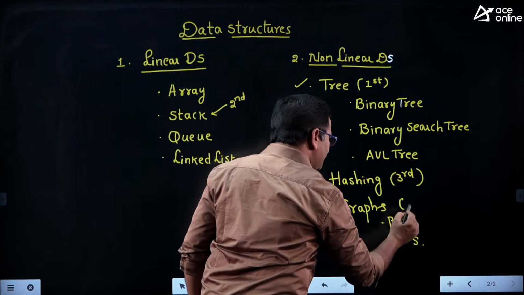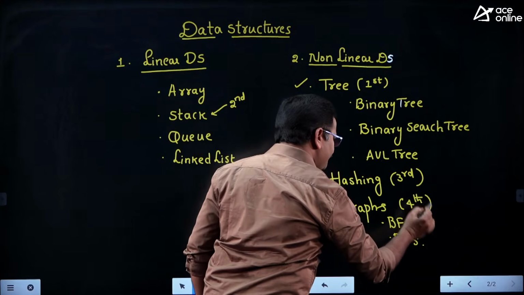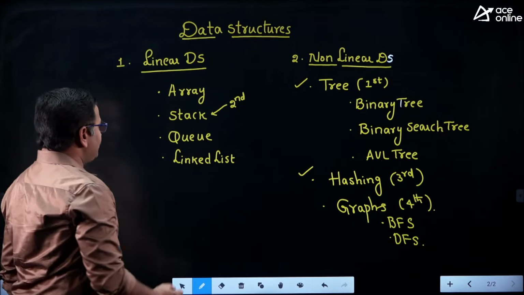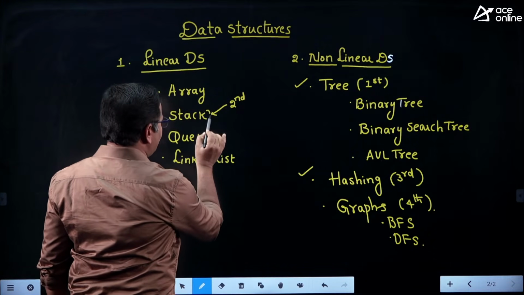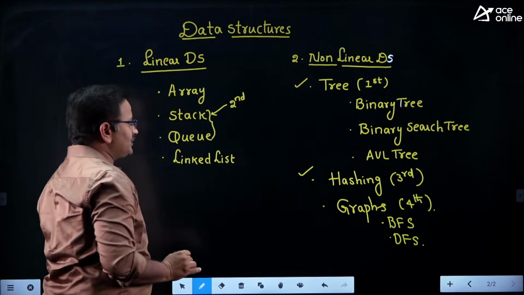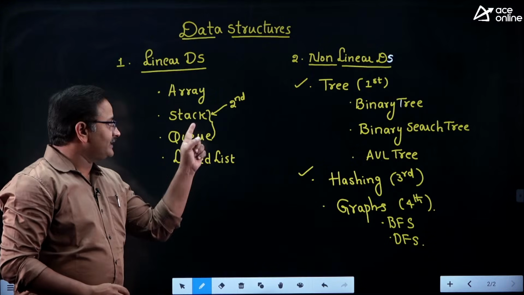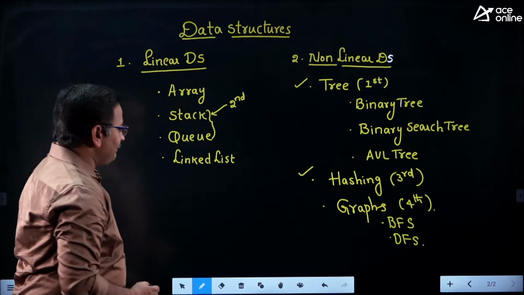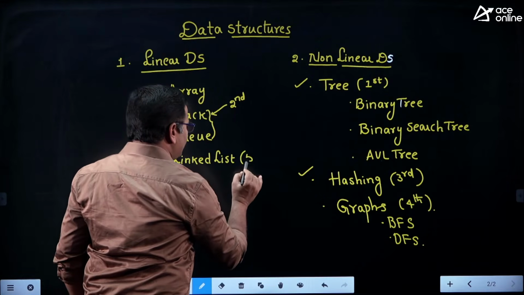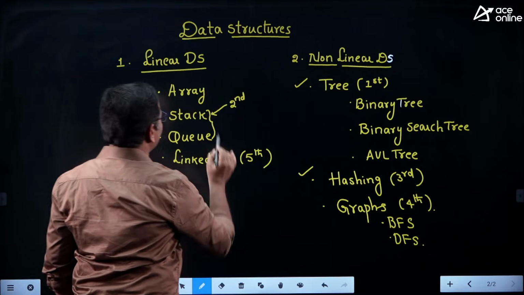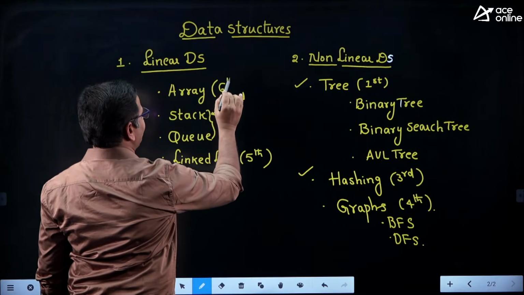Fourth priority is the graph concept. Stack and queue are interrelated topics, and most of the questions are interrelated with each other, so I can combine those two topics and consider them the second preference. After that, linked list takes fifth preference, and the array concept takes sixth preference.